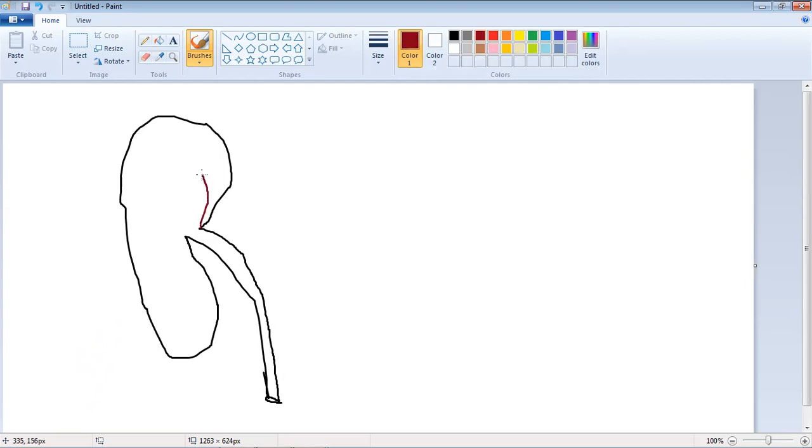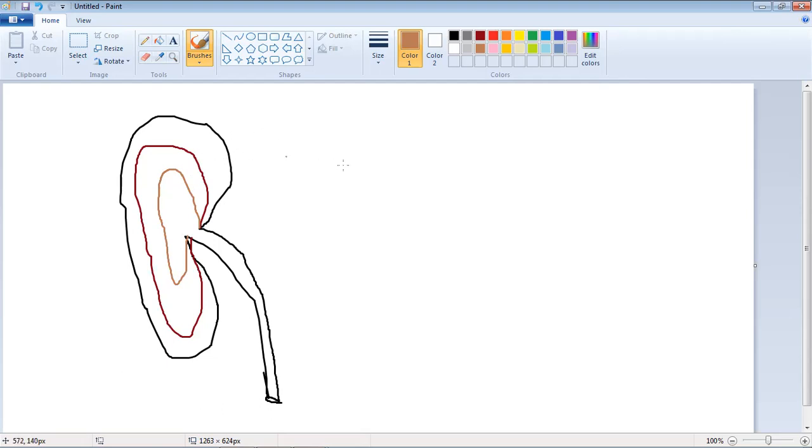This is the cortical part, or cortical layer, or cortical mantle. And these are the two divisions of the medulla.